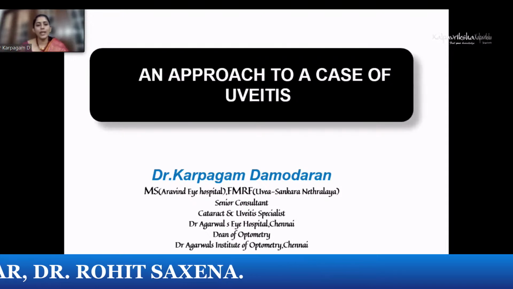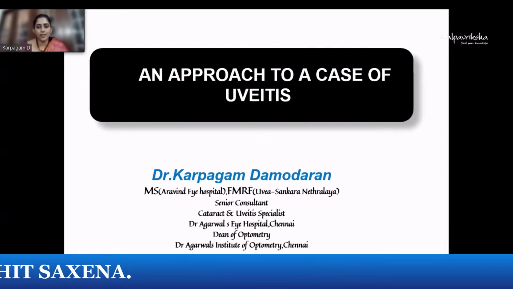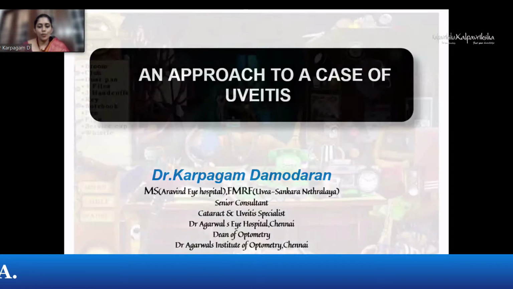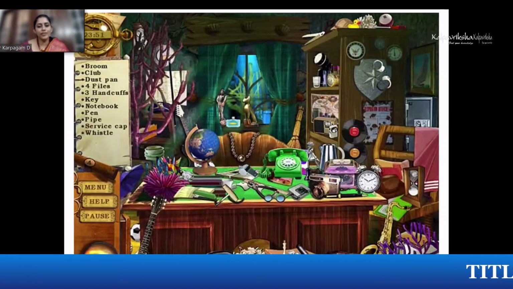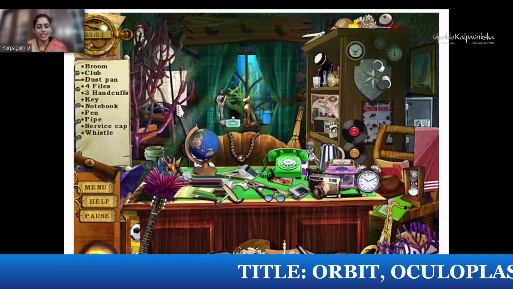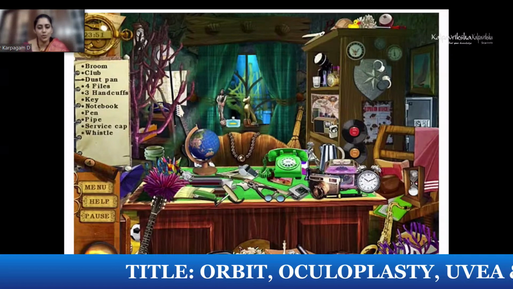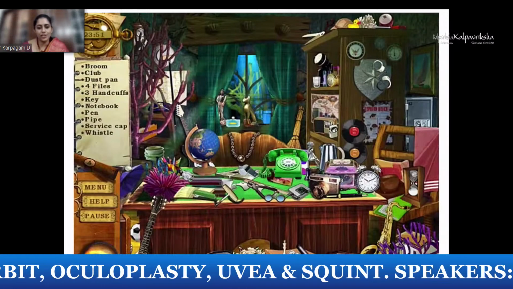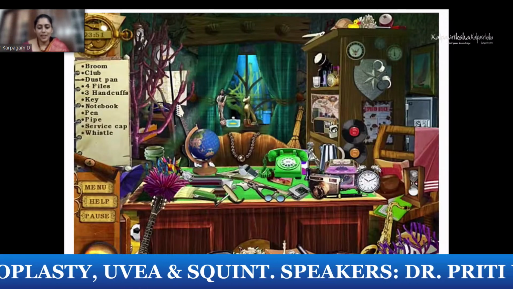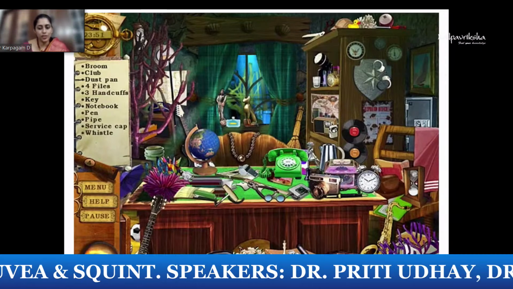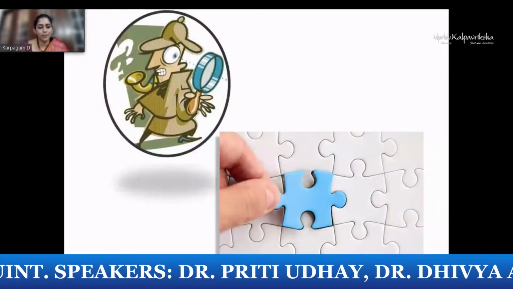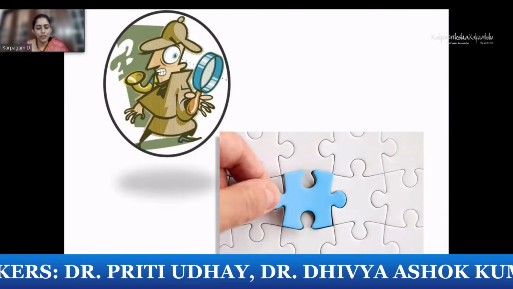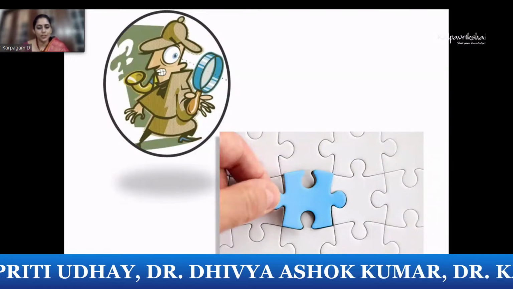So today I'll be talking about how to approach a case of uveitis. Most often, I think this game is quite familiar to all of us, which we love playing online. This is an illustrative picture with so many objects strewn across. I think everyone loves to unravel a mystery and search for clues, and that is probably how you should approach a case of uveitis. Play the role of a primary investigator, search for clues, and finally put the pieces of the puzzle together.